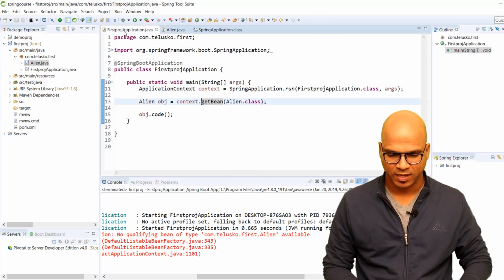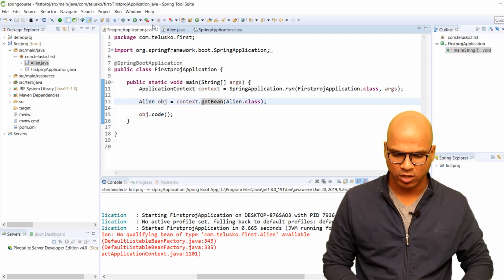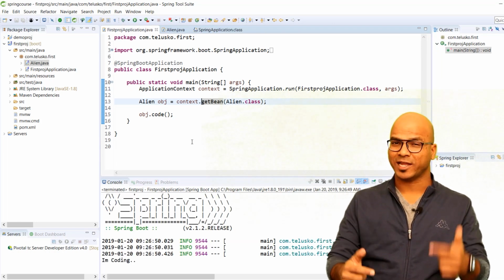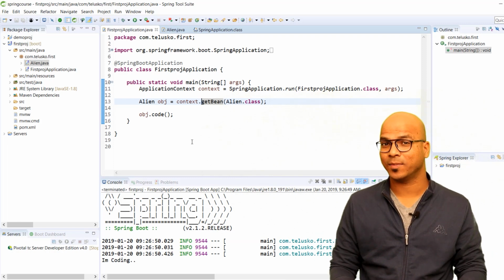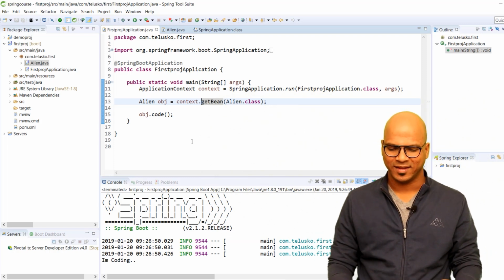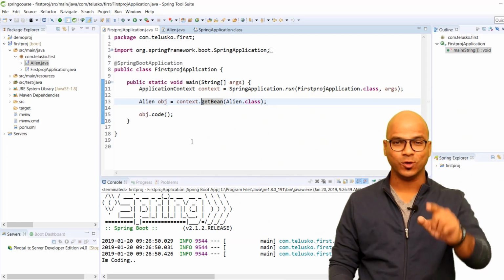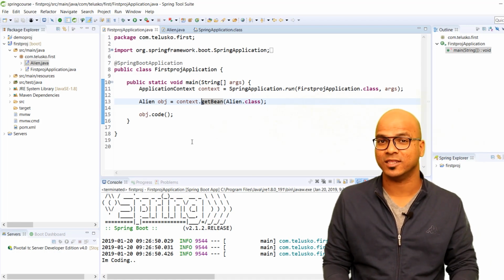Now it should work. Let's go back and relaunch the application. And it worked. Can you see that we got the output as I am coding? It's that simple, and that's the beauty of Spring Framework. You are not responsible to create the object.